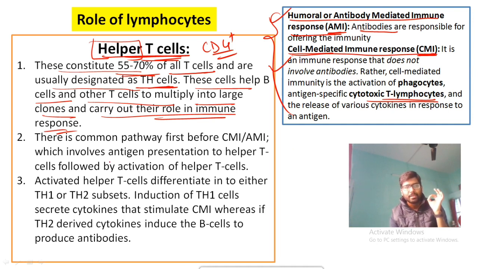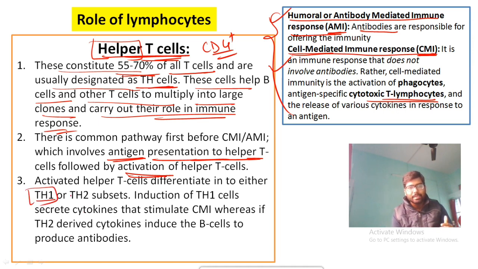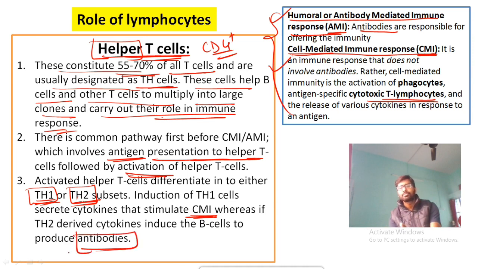That pathway involves the presentation of antigen to the helper T cell. After that, the helper T cell gets activated. And after that the helper T cell differentiates into two forms, one is Th1 and another is your Th2. If Th1 is produced, then CMI, I mean cell mediated immune response, will be generated. If Th2 is produced, then your antibodies will be produced, and your antibody mediated immune response or AMI will be generated.